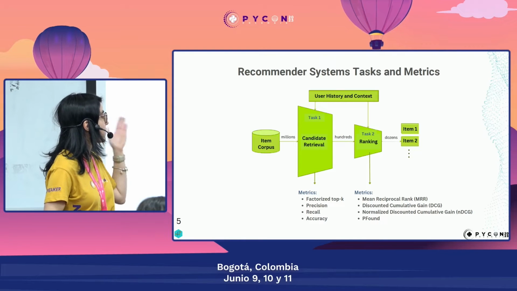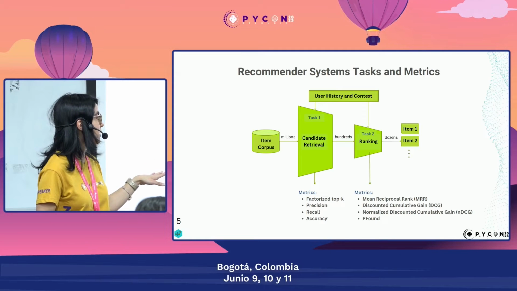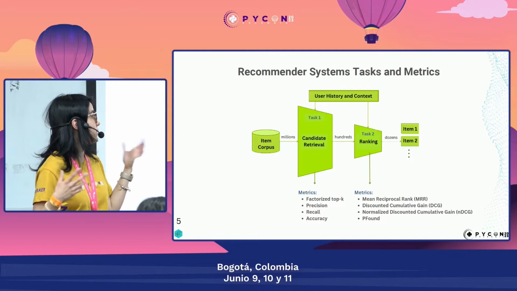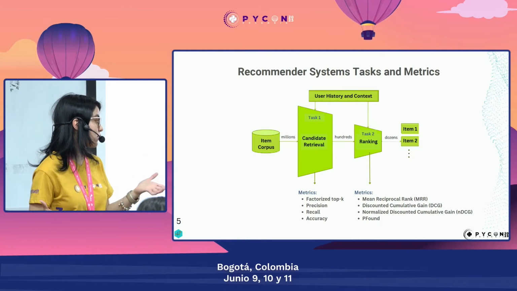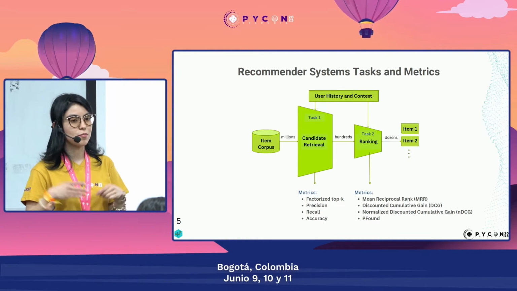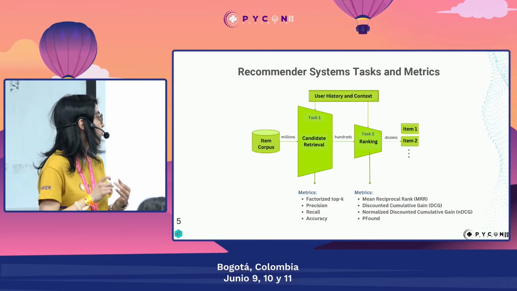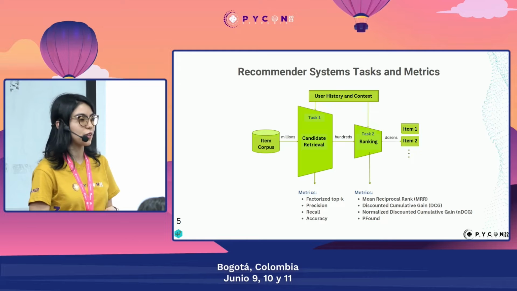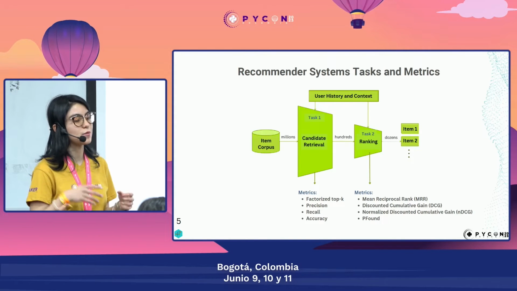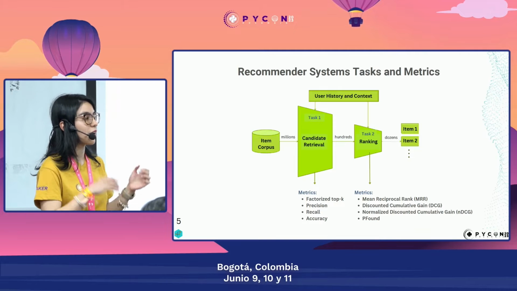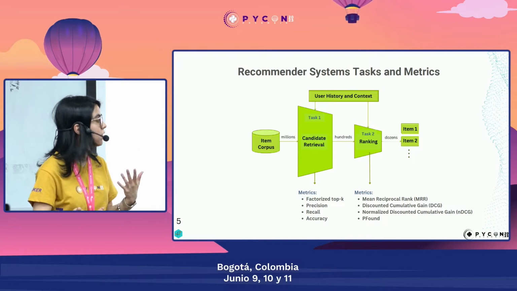For the candidate retrieval or candidate generation, we have these metrics. I like to compare candidate retrieval to a classification problem. That's why we have these metrics that many of us are very familiar with: precision at K, recall, accuracy. For example, precision at K is how many times a relevant item appears in K recommendations, so it's like a precision that stops at K.